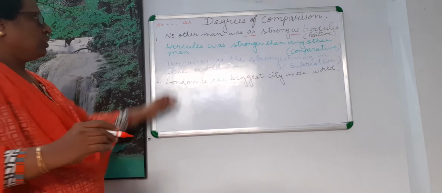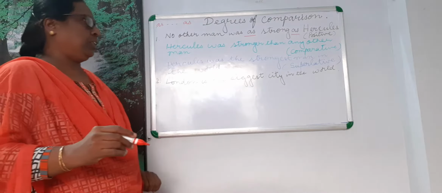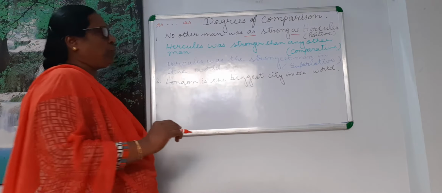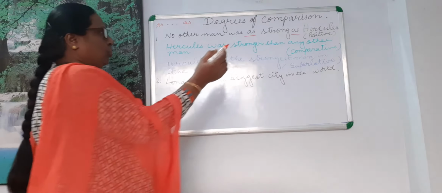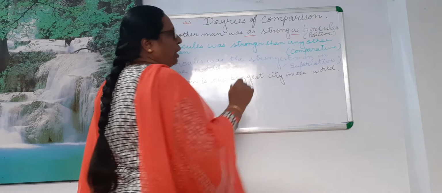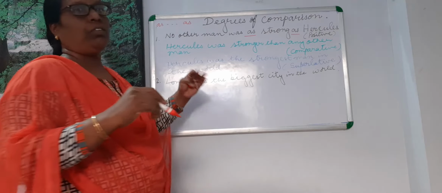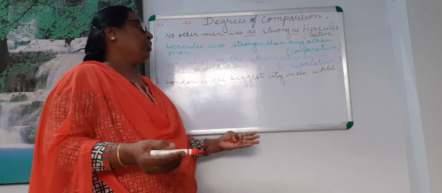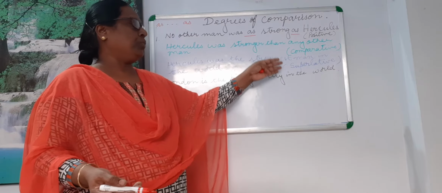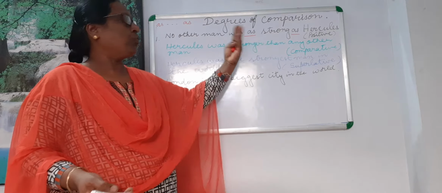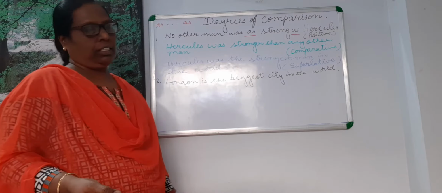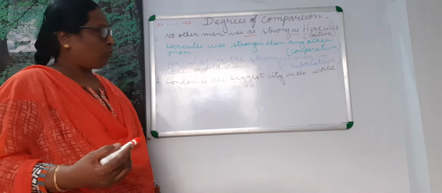And how to change it into comparative? First thing, you should form the positive adjective into the comparative adjective, as you have learnt from junior classes. As I said, if it is a single syllable, you will add er and est, and there are some rules to follow.